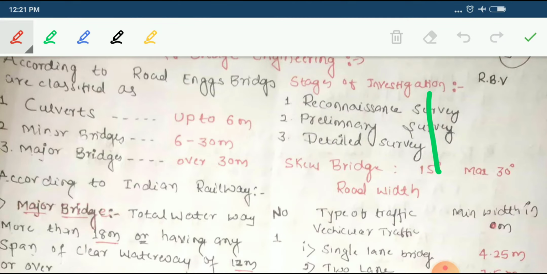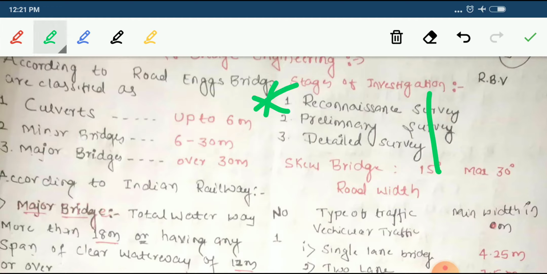Next, what do we mean by minor bridges? If the span is 6 to 30 meters, we say it is a minor bridge. If it is over 30 meters, we say it is a major bridge. This question is very important, you have to remember it.